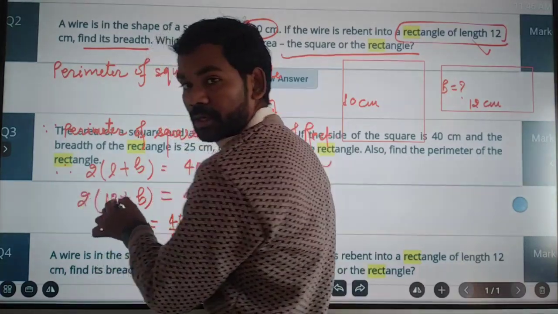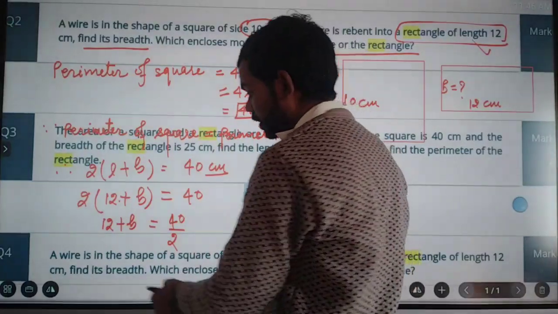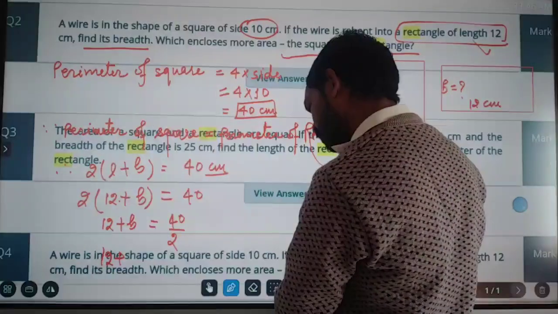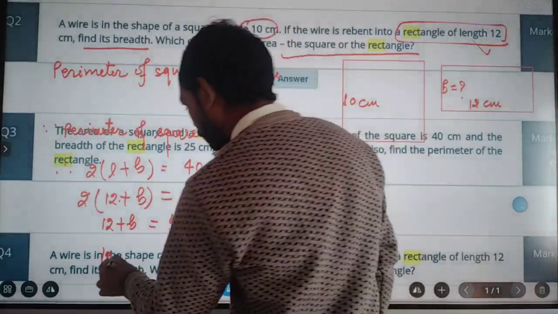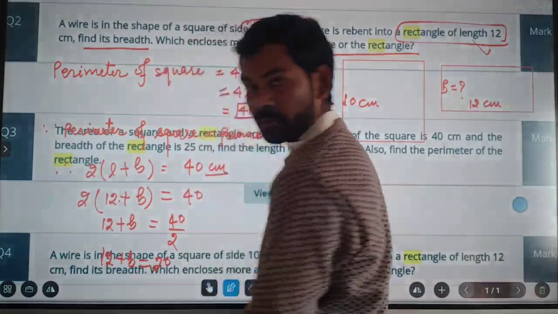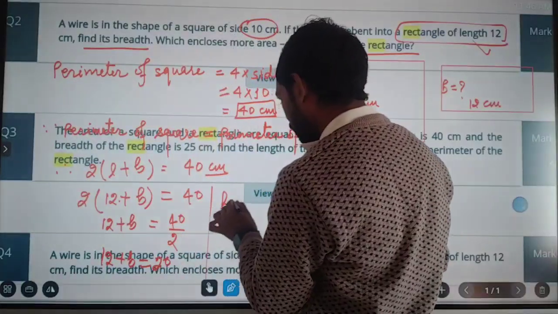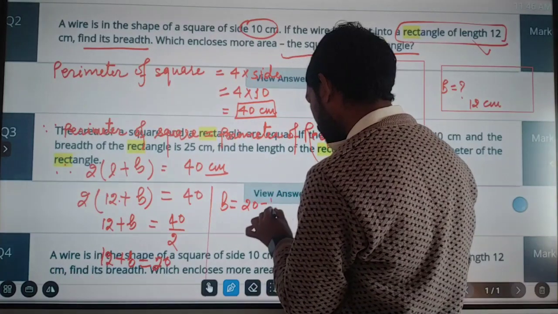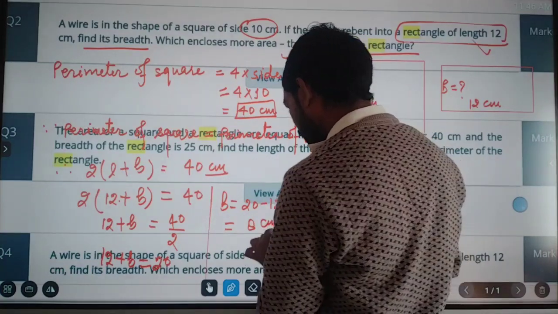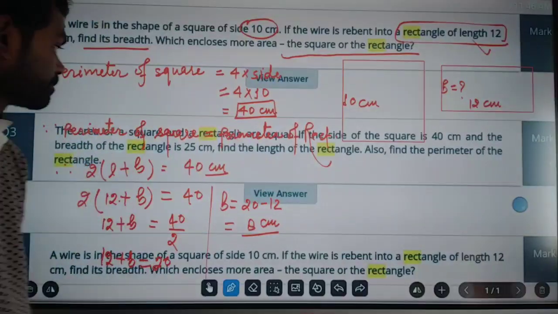This 2 is multiplied in (L plus b), so when you go to the right side of equal, it becomes divided, and here you get 12 plus b. 12 plus b is equal to 20. Okay, or it can be written as b is equal to 20 minus 12, which gives 8 centimeter. So the 8 centimeter is the breadth of rectangle. I hope it is clear.